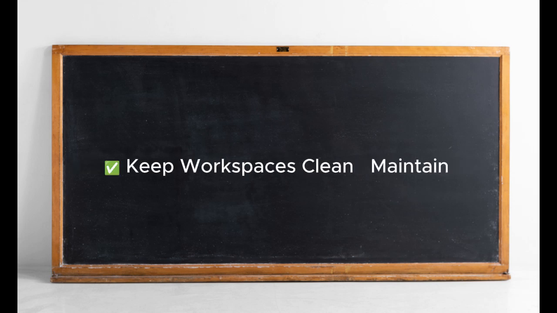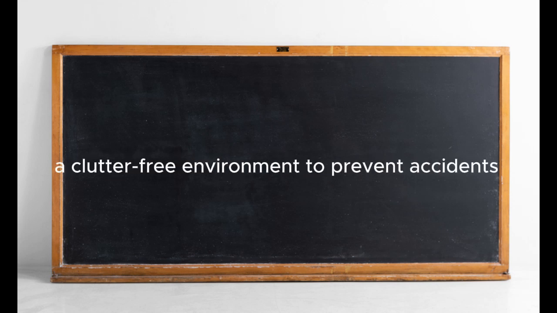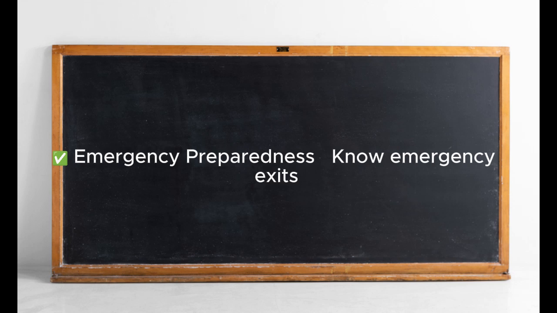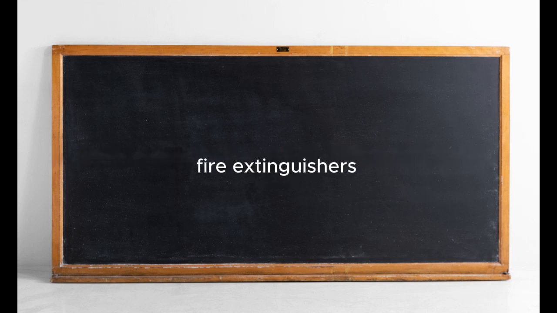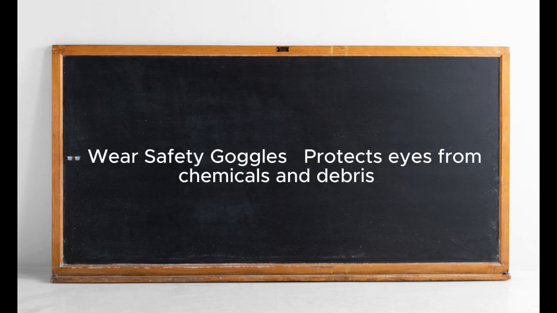Keep workspaces clean. Maintain a clutter-free environment to prevent accidents. Emergency preparedness. Know emergency exits, fire extinguishers, and first aid locations. 2. Personal protective equipment. Wear safety goggles. Protects eyes from chemicals and debris.